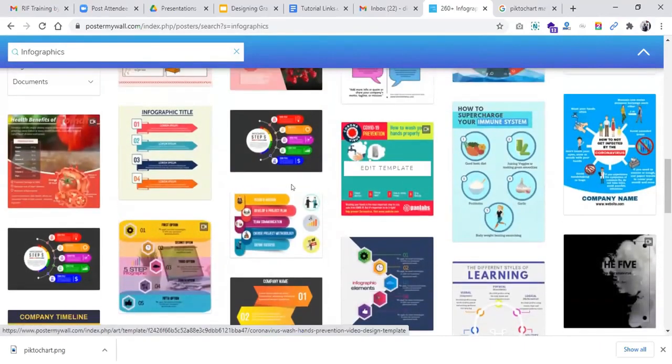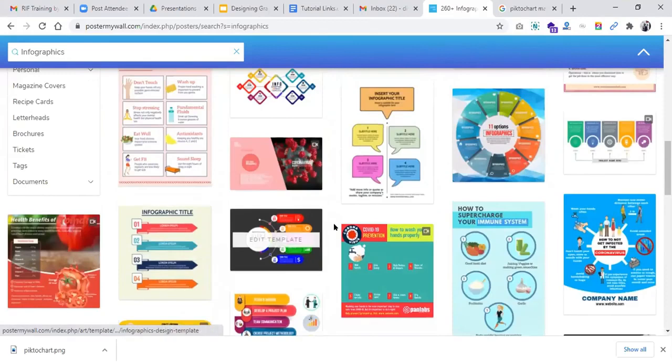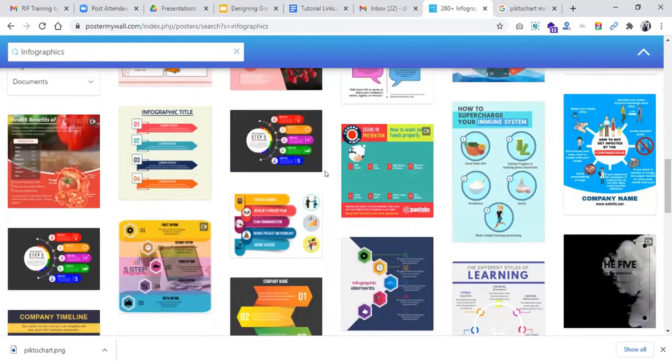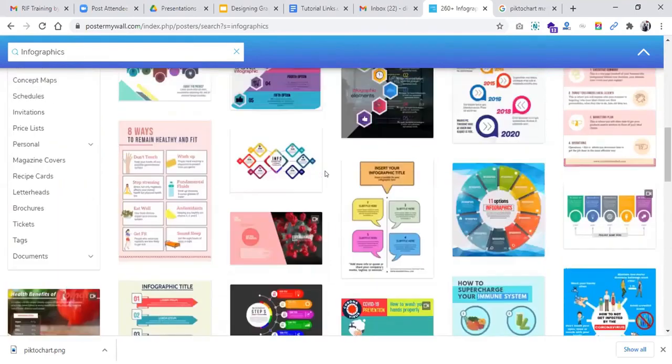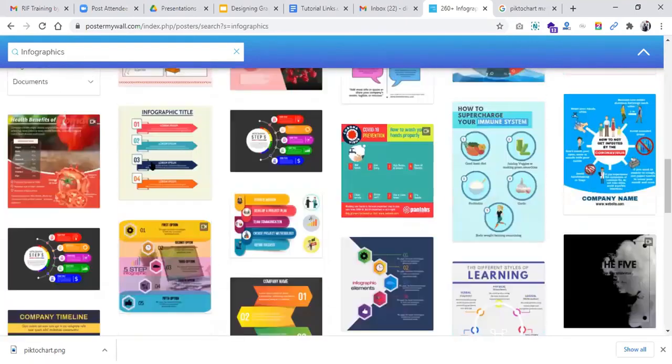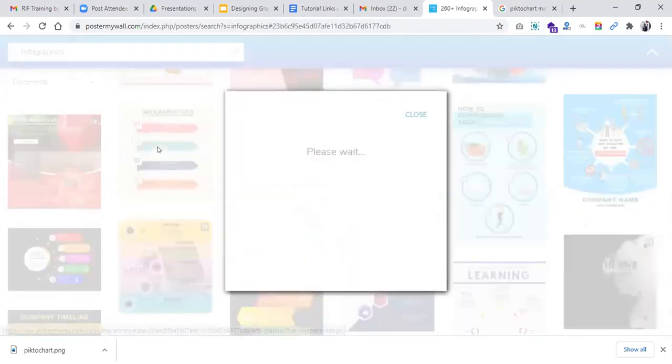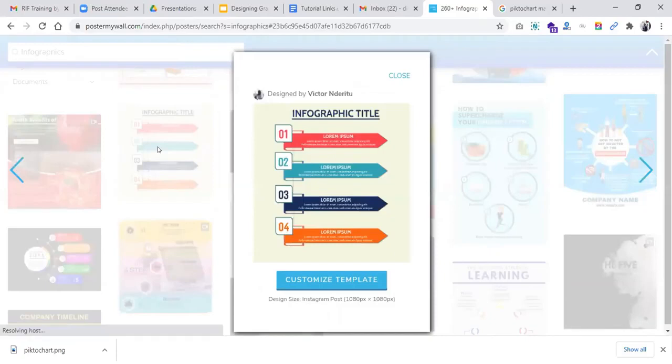As you can see, they're very rich in visuals and in how they're outlined. After going through the different templates, you look at one that you feel you can best customize to suit your research work. You hover over one, and once you hover over it like this one, you click on edit template. After that, you click customize the template.